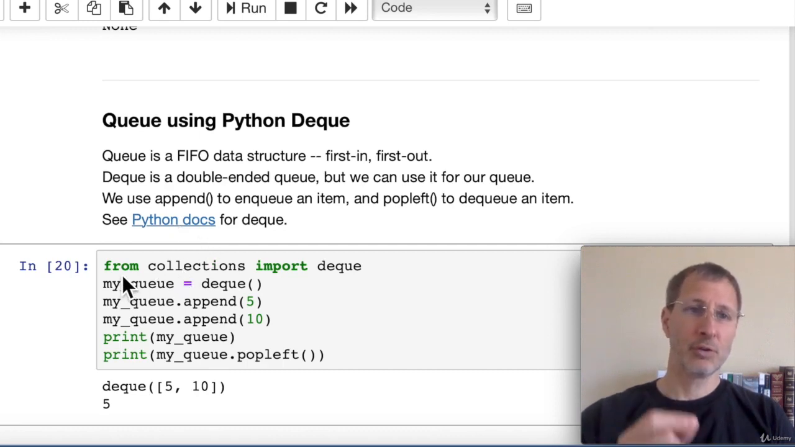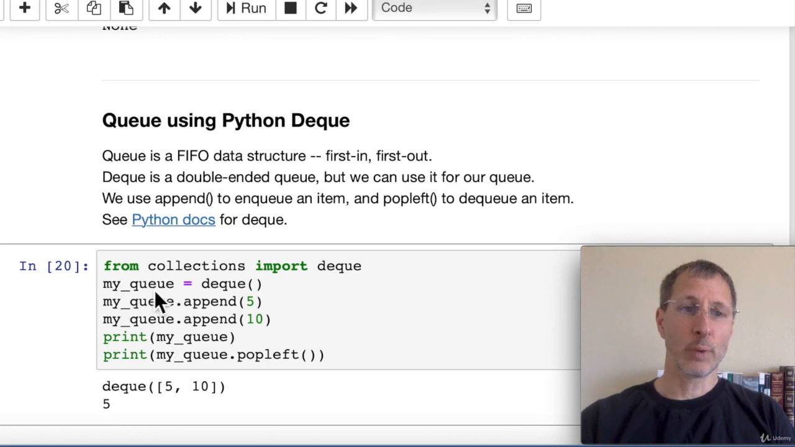So for basically just using a double-ended queue in Python as a single-ended queue, we can use from collections import deque. That's going to import our double-ended queue library, and then we'll create a new queue, my queue, and that's going to be a double-ended queue object. And then we can append items or push items using the append function. So we can push a 5 and we can push a 10 onto the queue, and then when we print out the queue, we see that we have a double-ended queue with a 5 and a 10 on it.